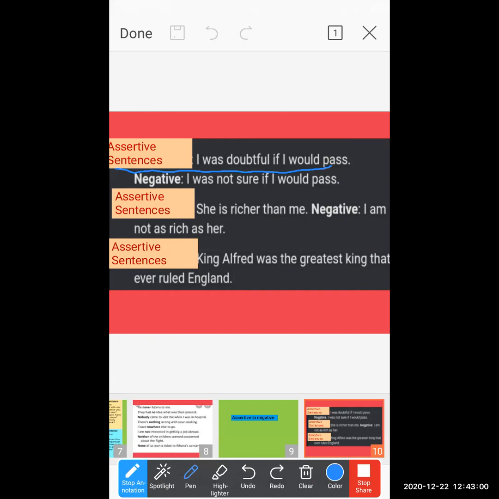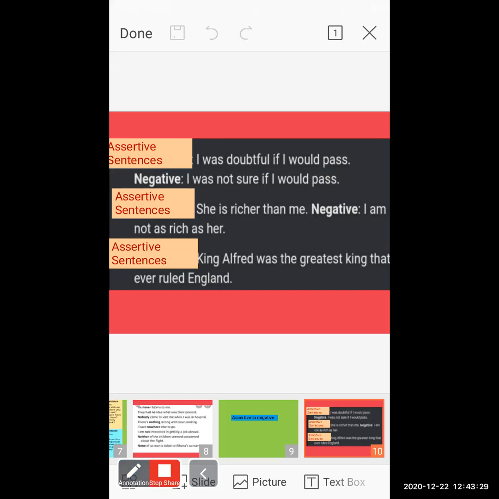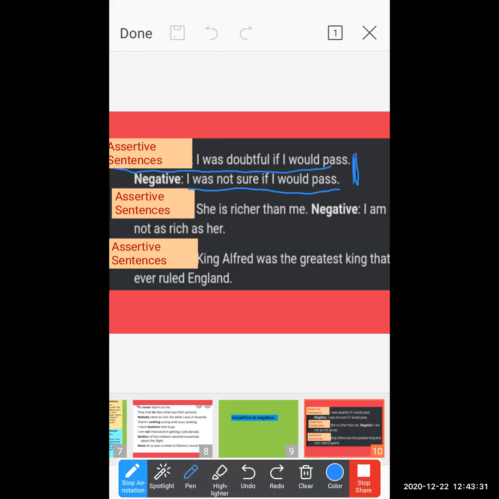Now we have to transform this assertive sentence and convert it into negative, but without changing its basic meaning. See the second sentence: I was not sure if I would pass. Carefully observe both sentences, students.